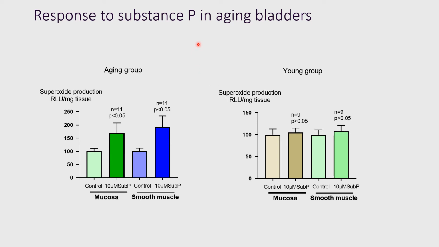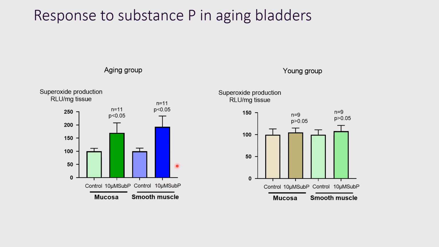Now, ROS response can also be changed during the aging to some of the important inflammatory factors. This is an example of response to substance P. On the left-hand side, in the aging group, you can see the mucosa response to substance P is increased, and it is also increased in the smooth muscle tissue.